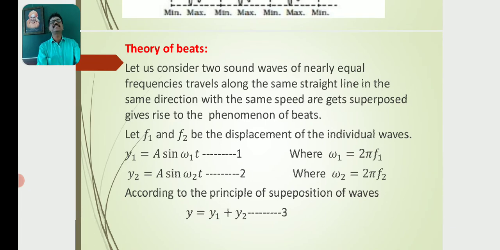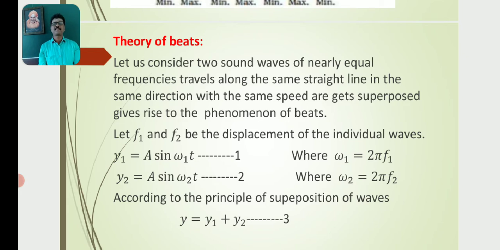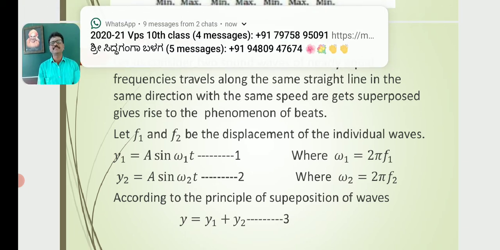Now let us discuss the theory of beats. Let us consider two sound waves of nearly equal frequencies traveling along the same straight line in the same direction with the same speed. When superposed, they give rise to the phenomenon of beats. Let F1 be the frequency of the first wave and F2 be the frequency of the second wave. Both are simple harmonic waves.